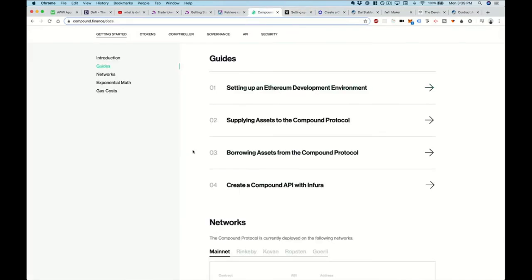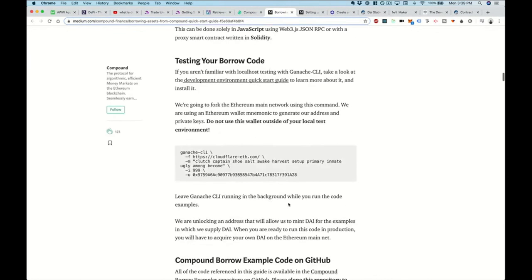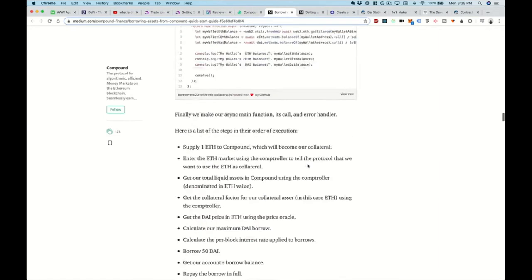And then you can go even further to do things like supplying assets to Compound. That's basically lending, and then borrowing assets. That's pretty self-explanatory, borrowing. You can follow these step by step with the developer documentation to see how to do that as well. They've got some really great explainers on how to do this in depth, some nice graphics and things like that.